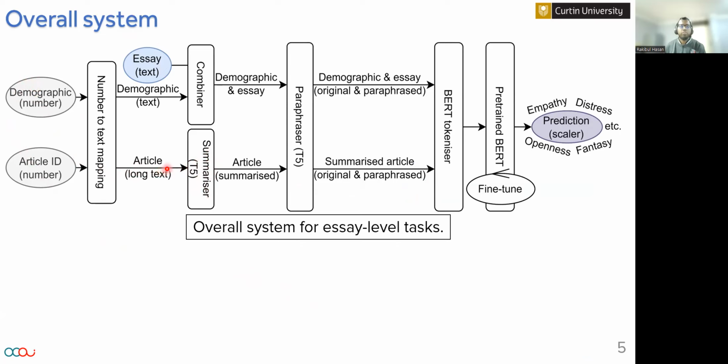Then we used another pre-trained T5-based model to paraphrase as a data augmentation tool. Finally, we fine-tuned a pre-trained BART, and the final output of this model is a scalar value predicting empathy, distress, openness, fantasy, or any other quantity.